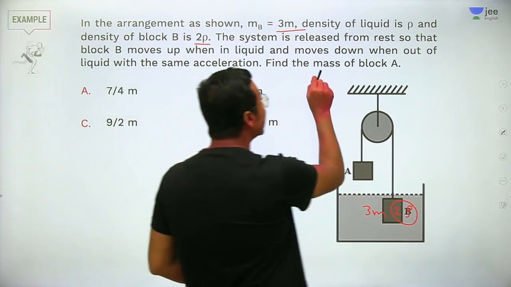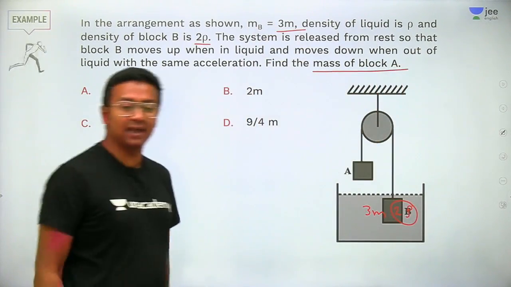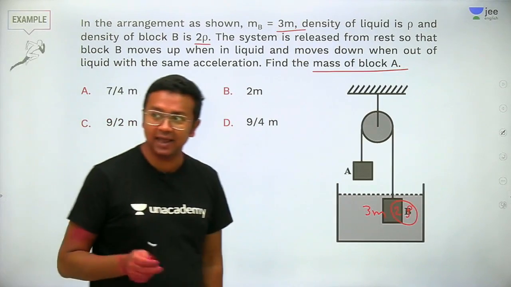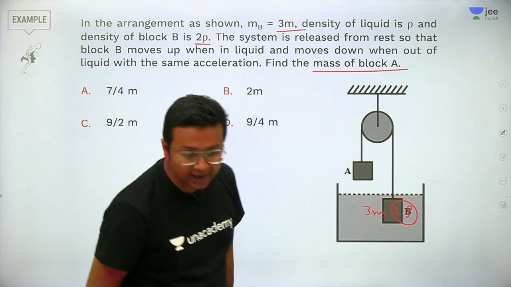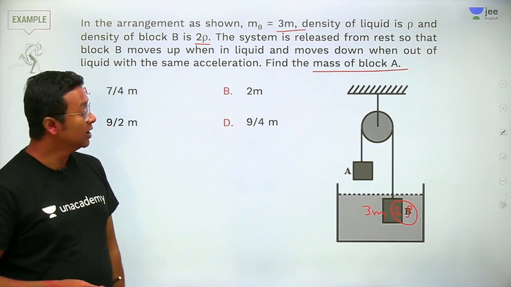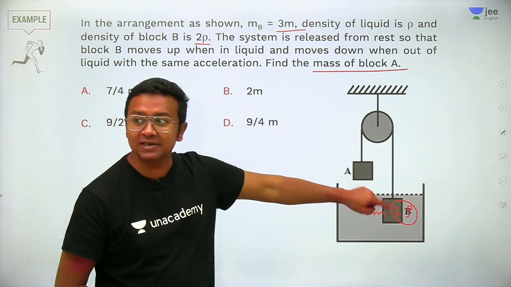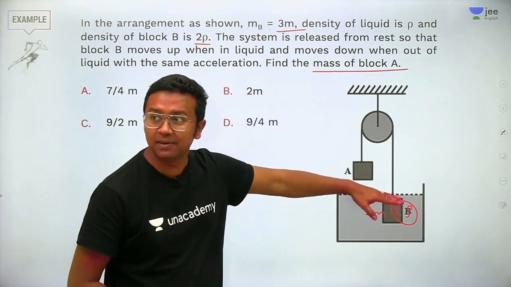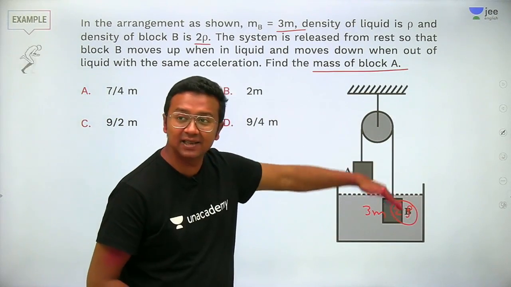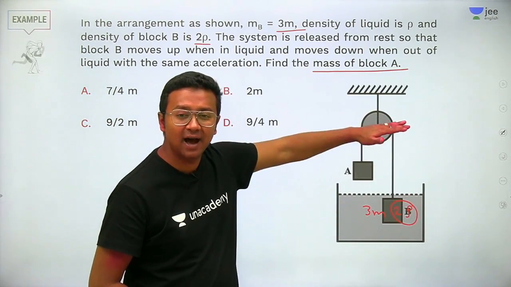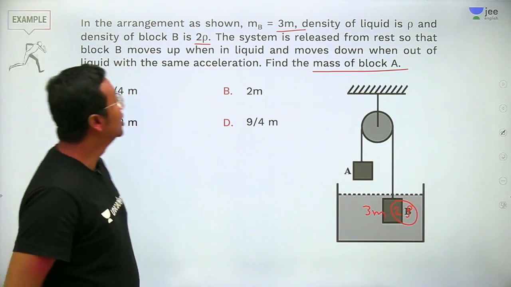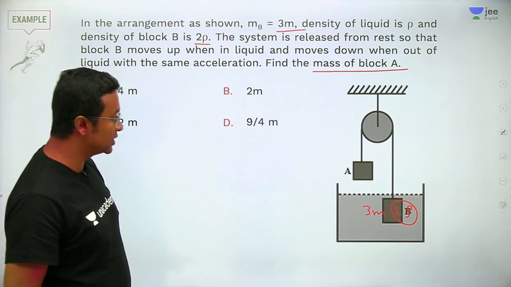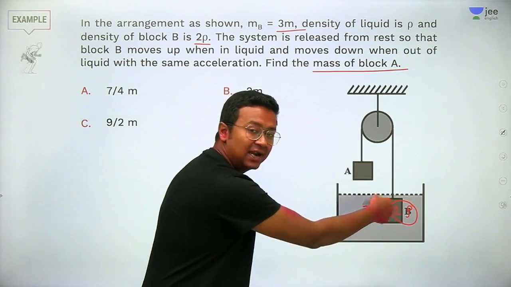Okay, so what do we need to find out? We need to find out the mass of block A. All right, so we will go ahead and try to understand it. Now here in the first scenario, what is happening? We see that it is actually moving in the upward direction.